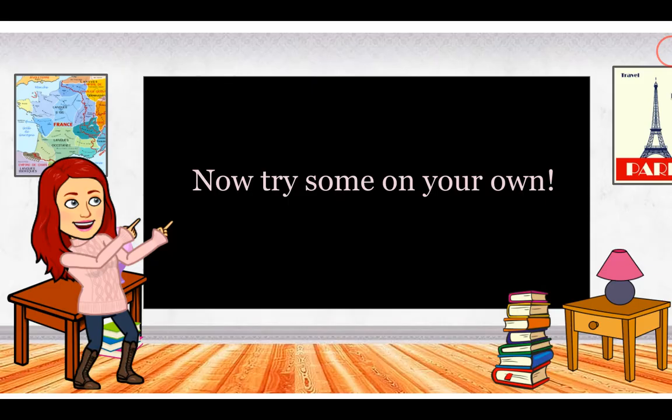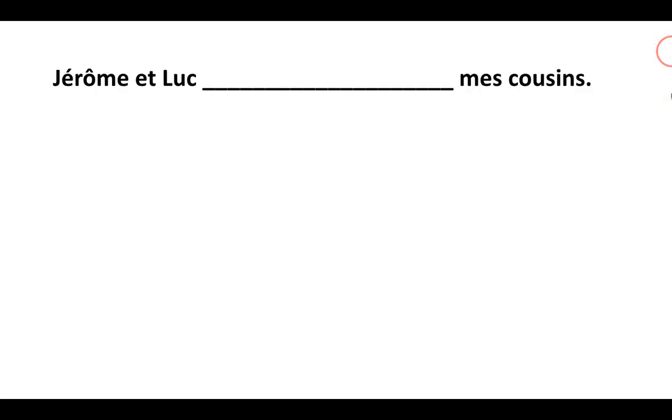Let's go ahead and try a couple on your own. If you still want more practice with that, you can rewind a little bit and watch the description of how to do those two a few more times, and that might help make it clearer. Here we go. Jérôme et Luc, something, are mes cousins. Take a moment and write that in your notebook. Sont. Jérôme et Luc, they're ils. The form for ils is sont, so it's Jérôme et Luc sont mes cousins.